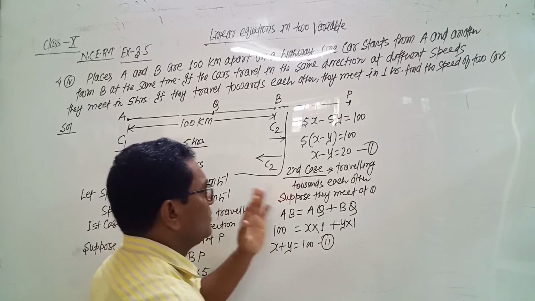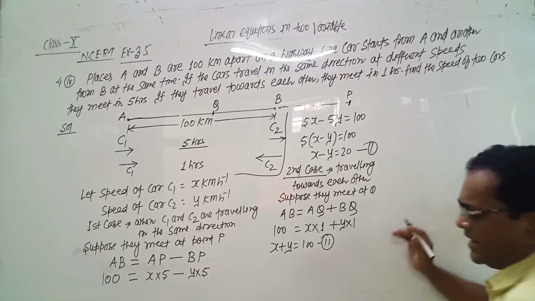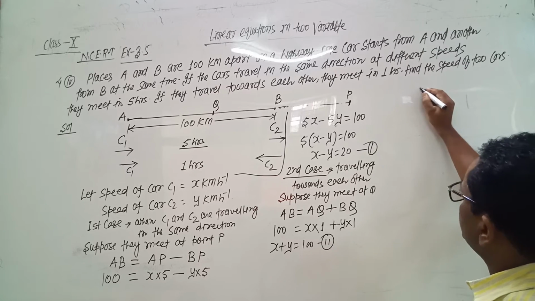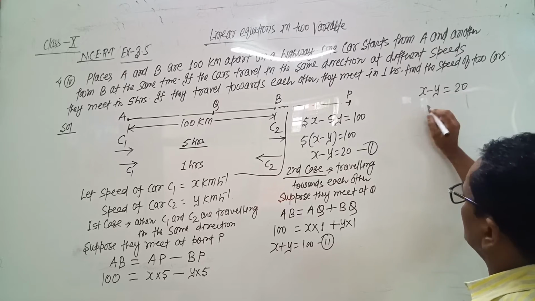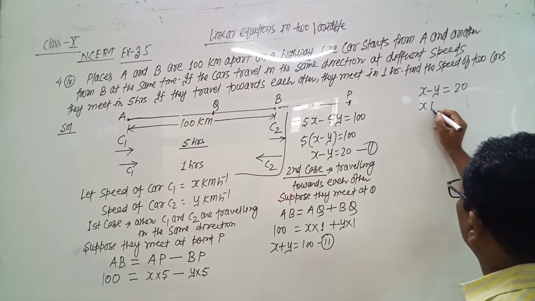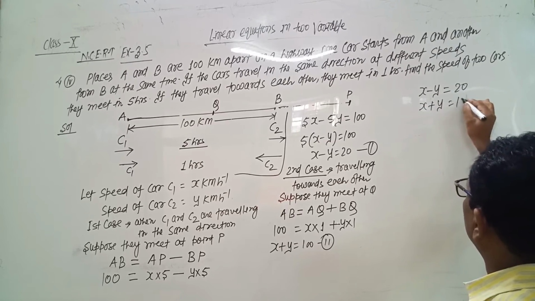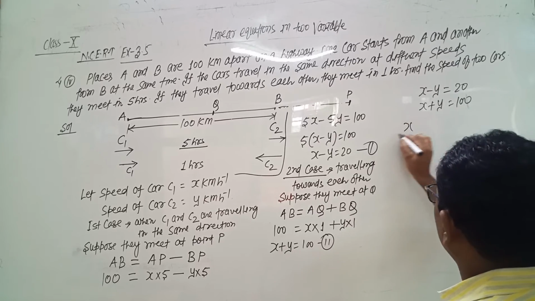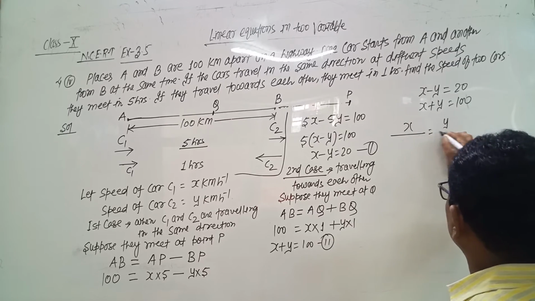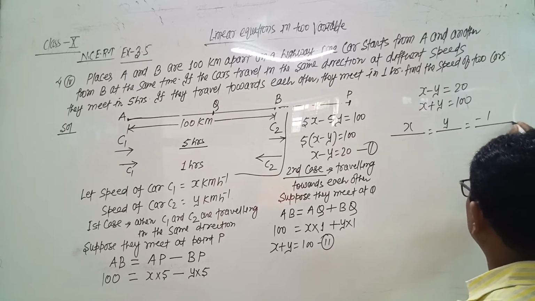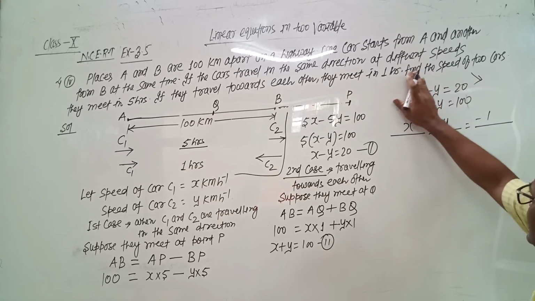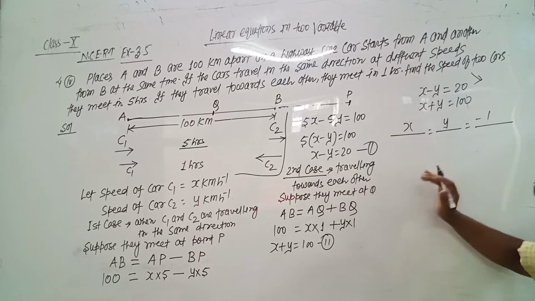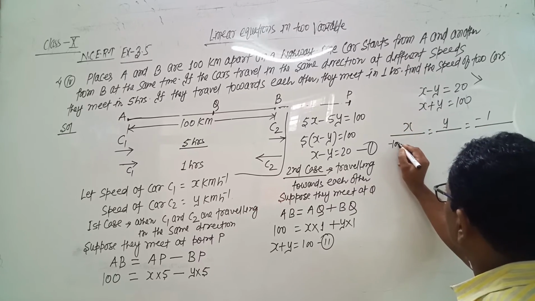Now we have to solve both the equations by the cross multiplication method. We can solve by any method, but here we solve by cross multiplication. x plus y equals 100. Write down the formula x, y and minus 1. When we take x, close it, multiply in this direction. So minus 1 multiplied by 100, we get minus 100.